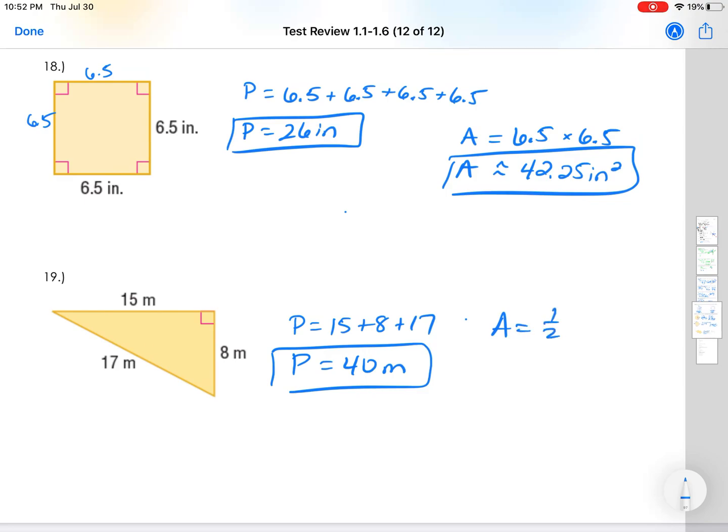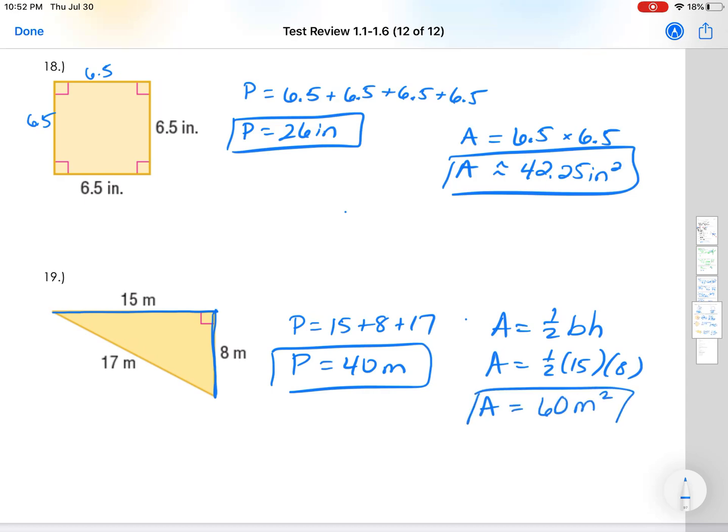My area, on the other hand, is 1/2 times the base times the height. Even though this is kind of upside down, this is the base, the horizontal, and this is the height, the vertical. So that area is going to be 1/2 times 15 times 8. And when we multiply those together, that will give us 60 meters squared.